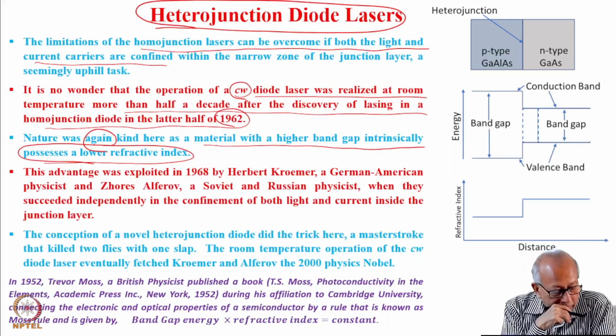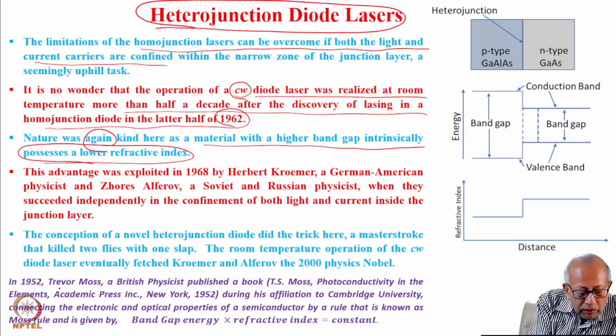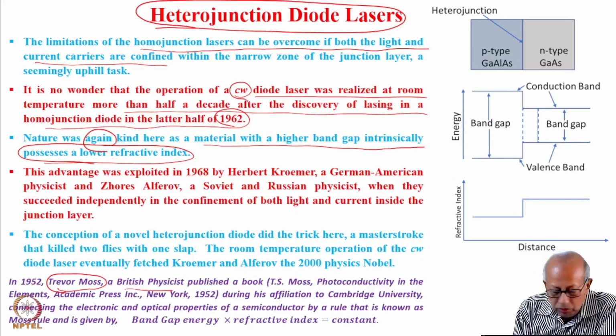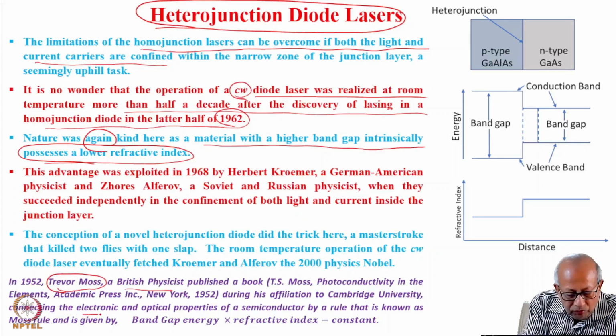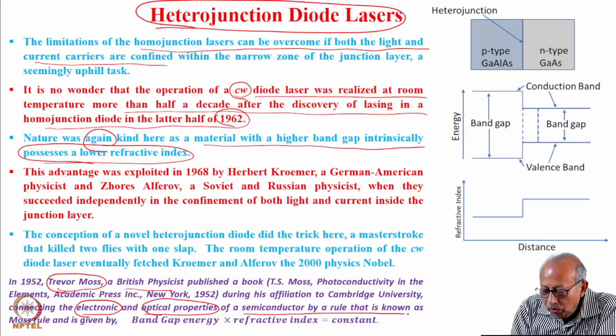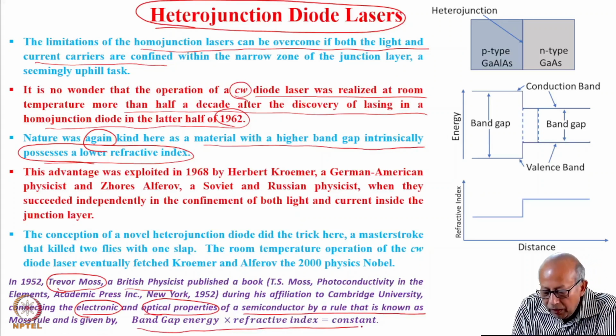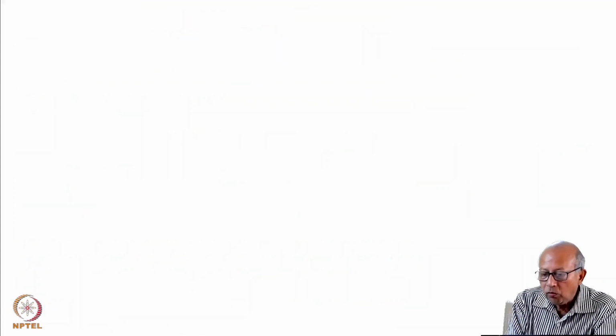In this context, I will refer to an important work carried out by Trevor Moss, a British physicist, who was the first to connect the electronic and optical properties of a semiconductor by a rule that is now known as Moss's rule and is given by band gap energy times refractive index is constant. So what does it say?